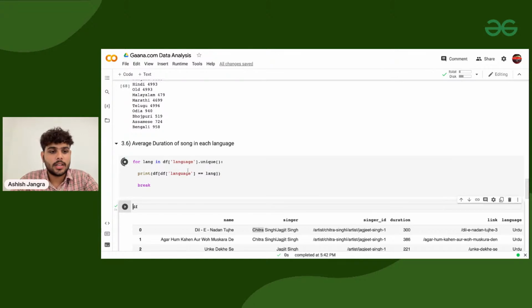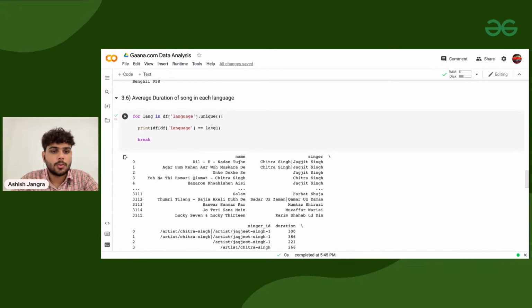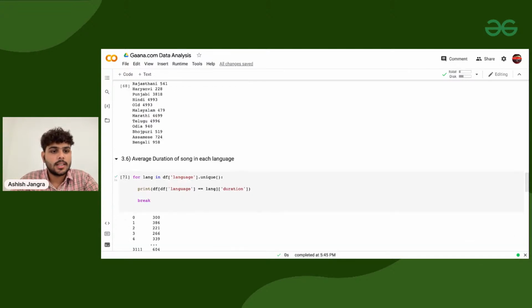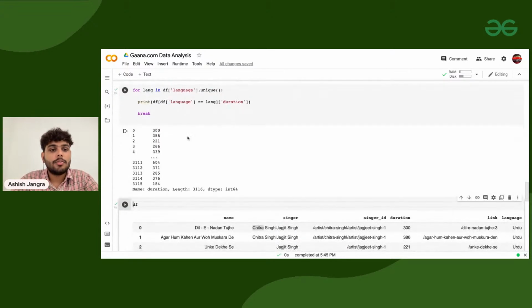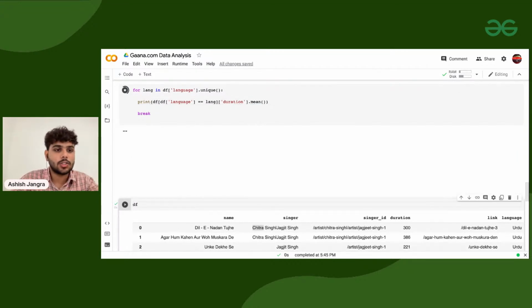So if I'm executing it, this will print the whole data frame of the first row. Now from this whole data frame, I want to select the duration column. So if I'm executing it, this is the duration of the first data frame of the first language. And for this data frame, I want to find the mean, the average duration of that particular language's songs.